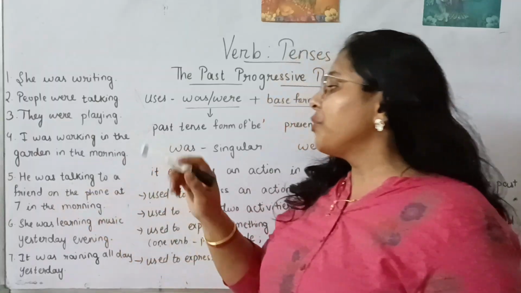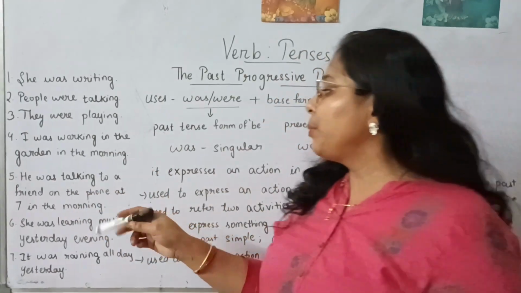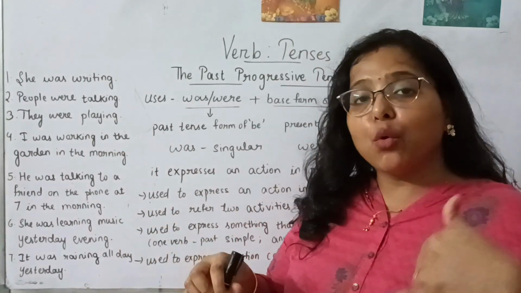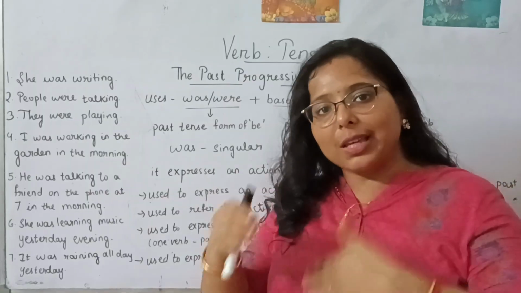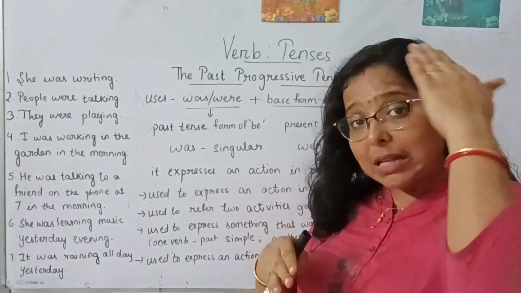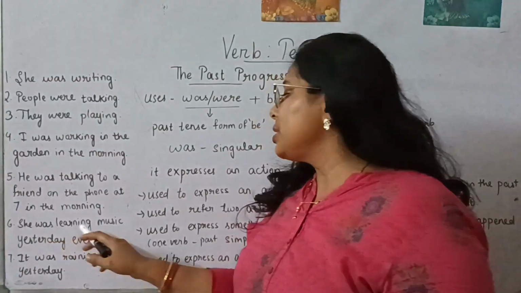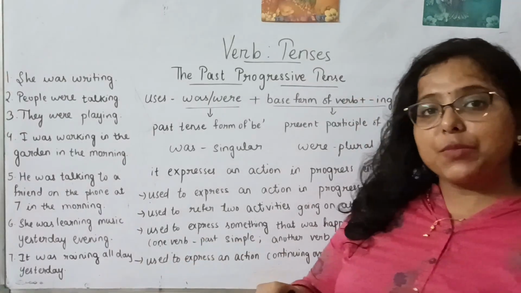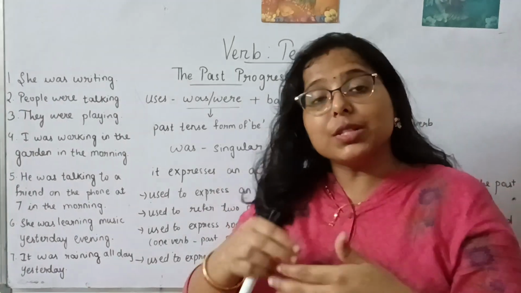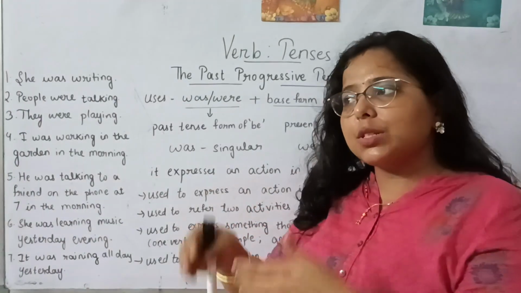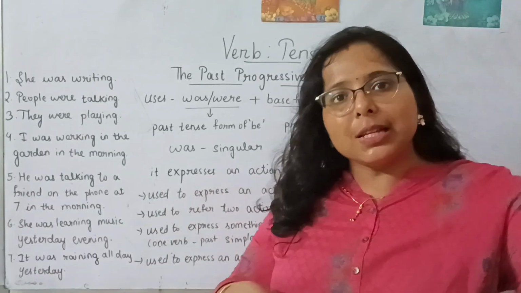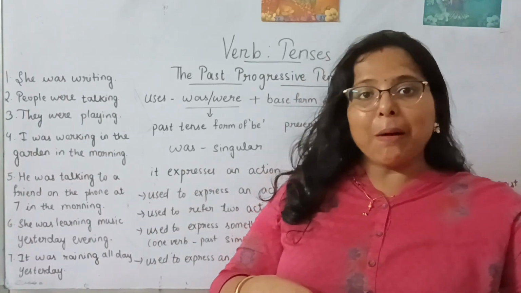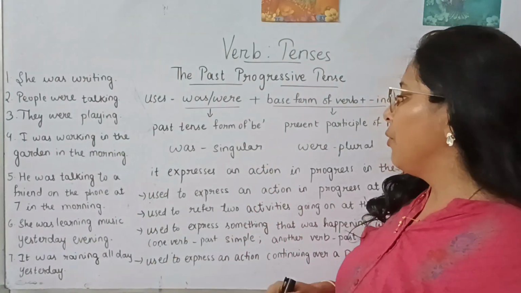He was talking to a friend on the phone at 7 p.m. in the morning. On the phone in the morning, he was talking. It was a continuous action in the past. She was learning music yesterday evening. Yesterday evening, something happened, but she was learning music. She was learning, or she was studying. She was writing yesterday. So something that happened in the past, but it was in a continuous form.